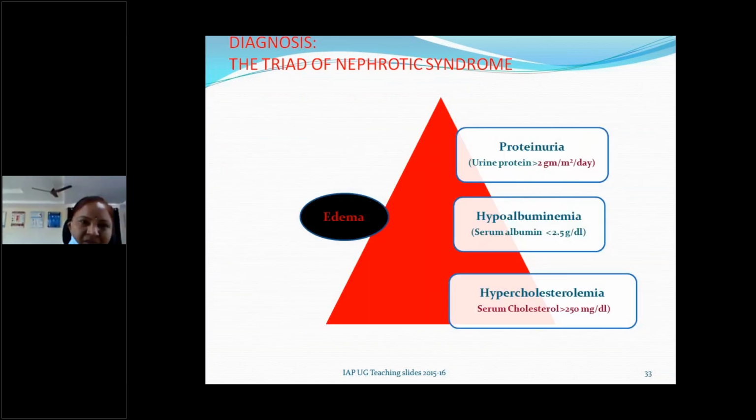So for diagnosis, the main triad of nephrotic syndrome is, as I told you, proteinuria. It's not 2 grams, this is 1 gram. I corrected it, but it came. Okay. Proteinuria, urine protein more than 1 gram per square meter per day, hypoalbuminemia less than 2.5 grams per deciliter, and hypercholesterolemia of more than 250 milligrams per deciliter. Here it is 1 gram, not 2 grams. So this is the triad with or without edema. That's how we will diagnose nephrotic syndrome.